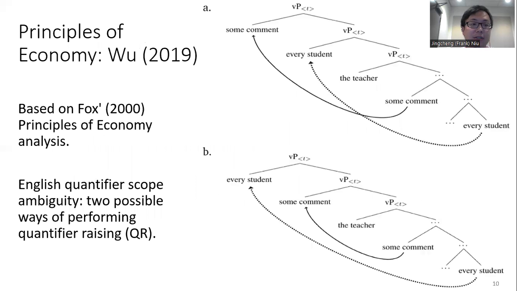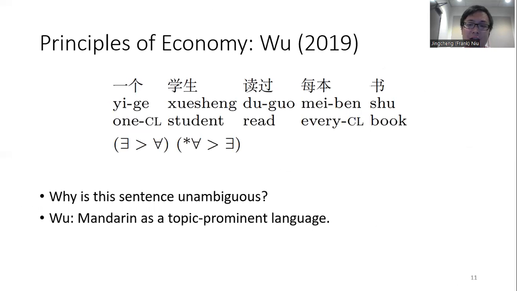So based on Fox's principles of economy analysis, English contains quantifier scope ambiguity. There are two ways of performing quantifier raising. One is raising the object to the top of the tree, and the other is raising the subject to the top of the tree. However, Chinese is also an SVO language, and the word order is basically exactly the same as in English. But why is Chinese unambiguous in this situation?